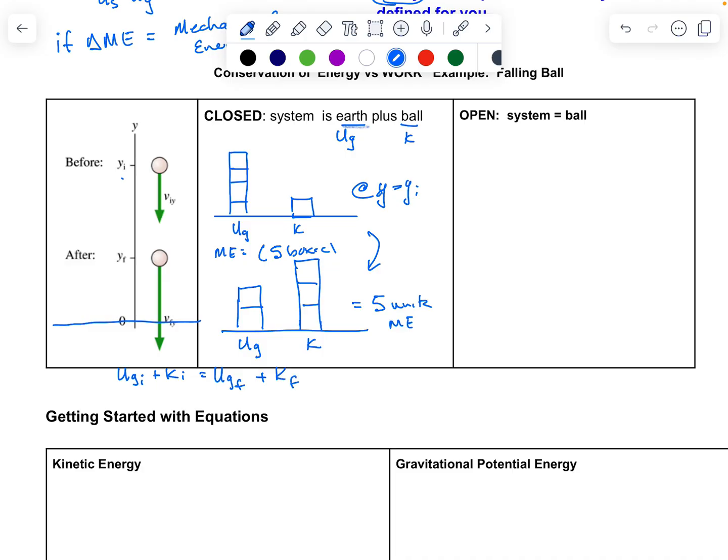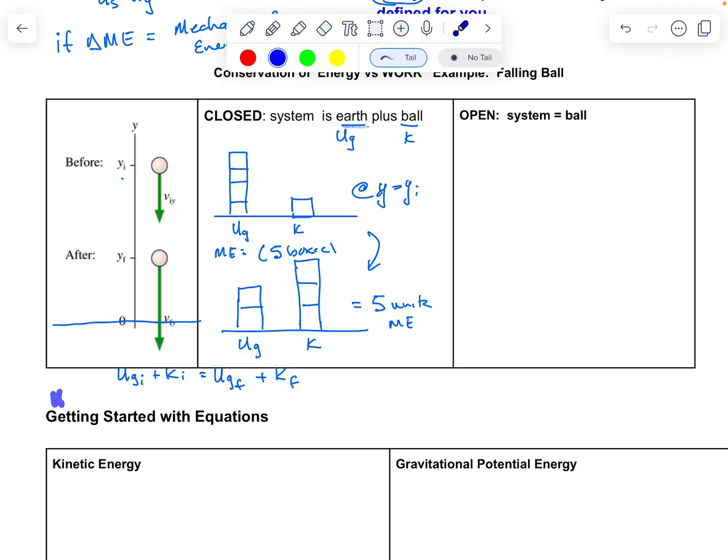It's just writing my boxes into a bit of an equation form. So if I put the gravitational potential energies on one side of the equation, so move this over here, and I take this and move that over here, I'm going to get a very important relationship. So I'm just going to write it all out.